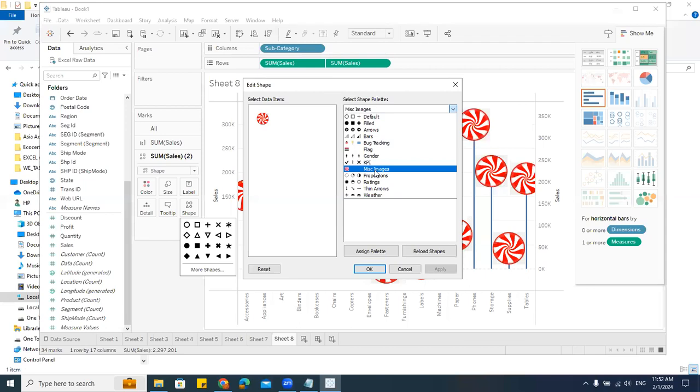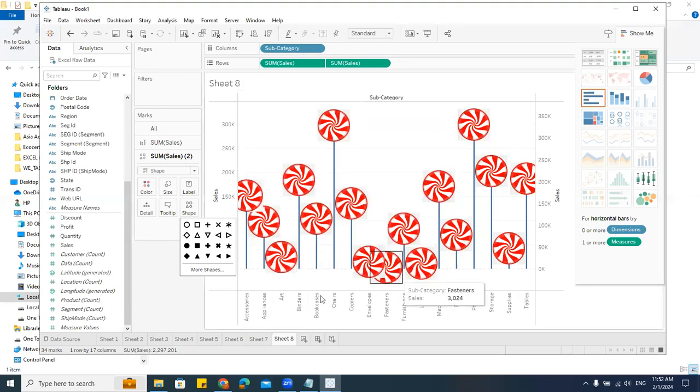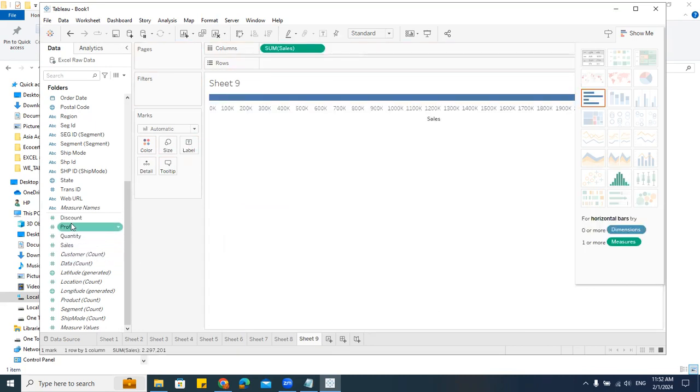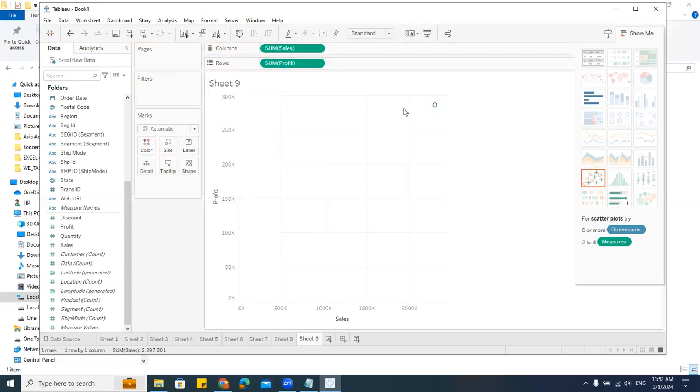Understood? All right. So likewise, we have so many other charts. Let me select. All right. Now let me take this sales and I'll take this profit. Both are measures. When I click here, can you see that? I'm getting one point here. It's called a scatter chart. Scatter chart means you're trying to check the values, that is how they are actually scattered.